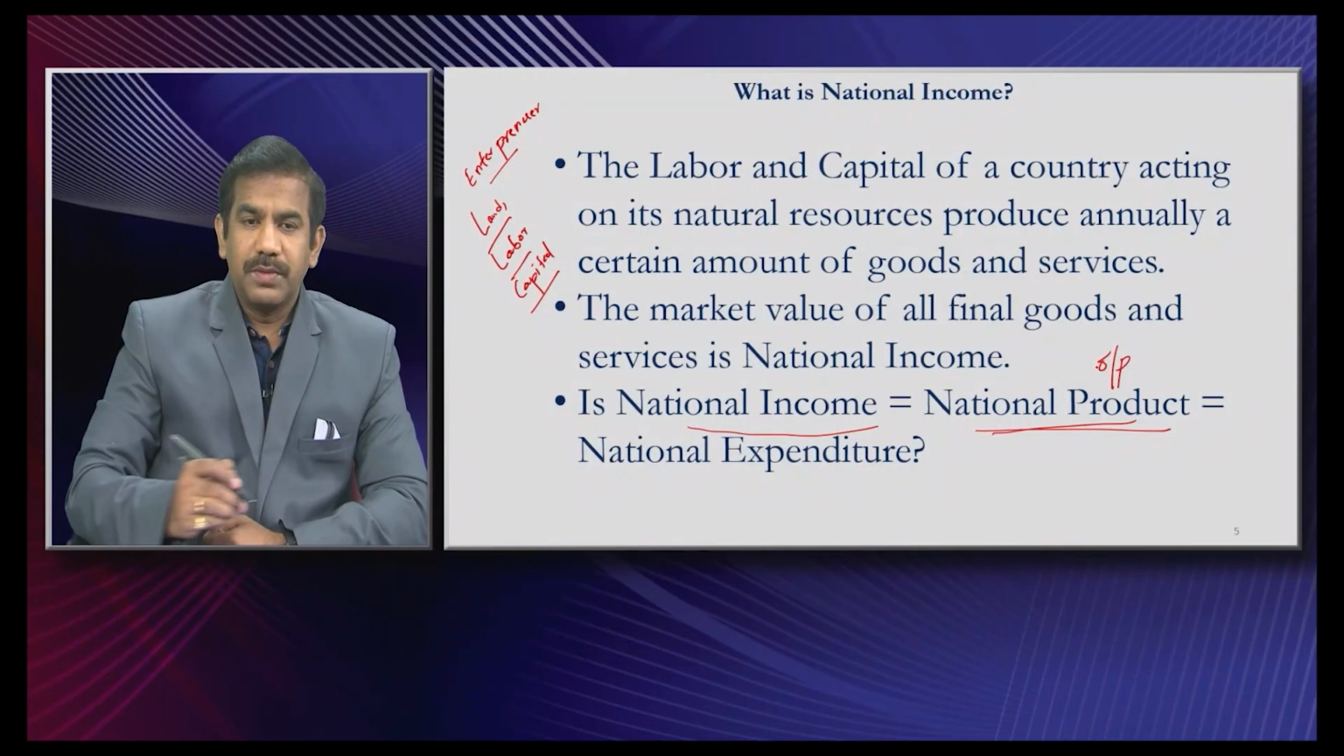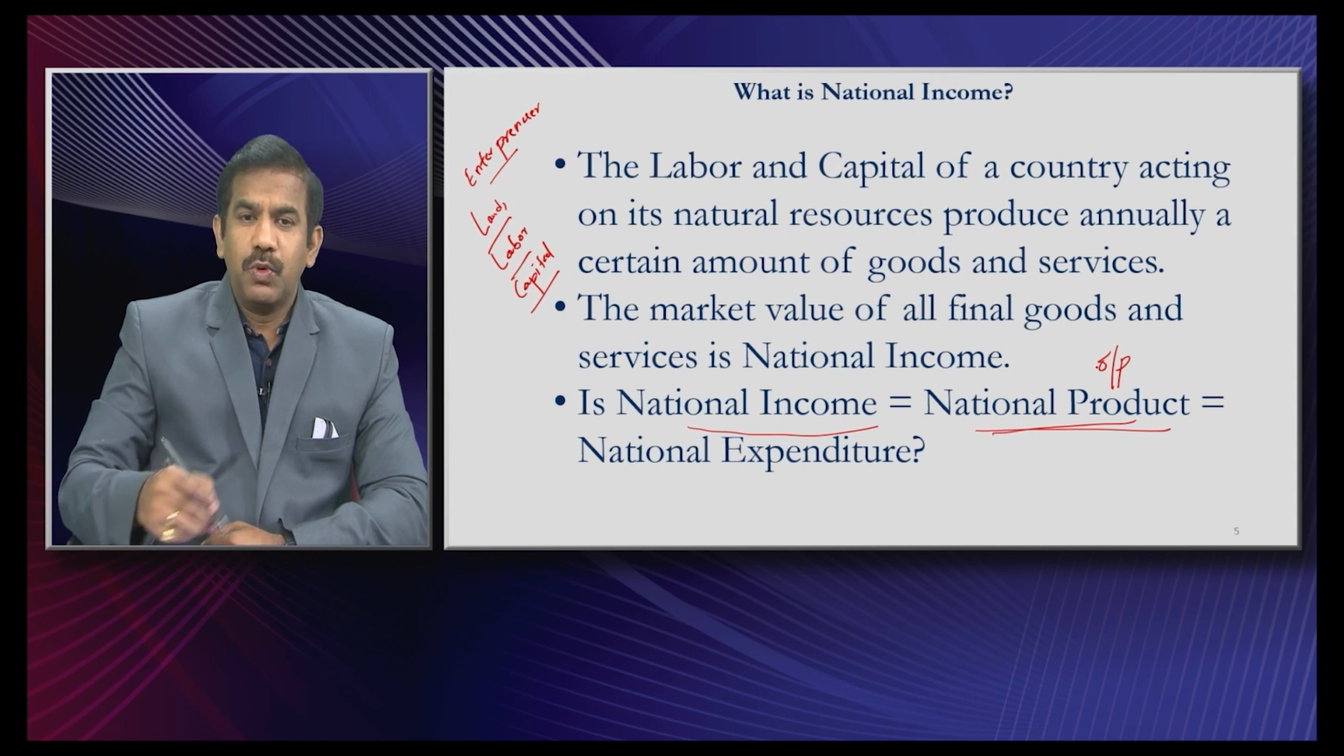And since this nation has only 4 people, can I simply call the income of all these 4 people the income of the nation? Isn't it? Because the nation represents the people. So, income of the nation. And whatever output they have produced, you express it in terms of some market value, and we call it the national output or national product.